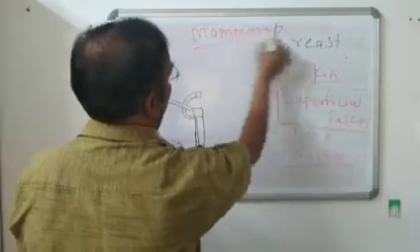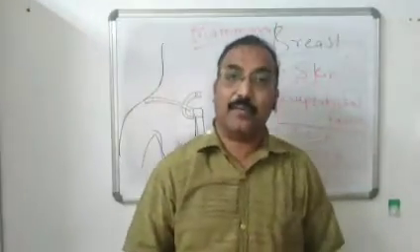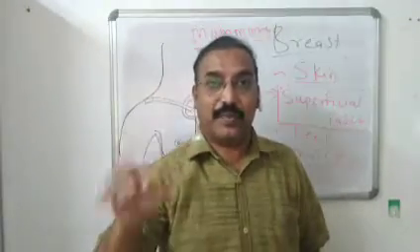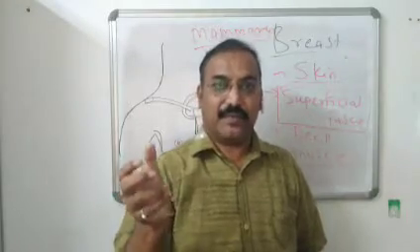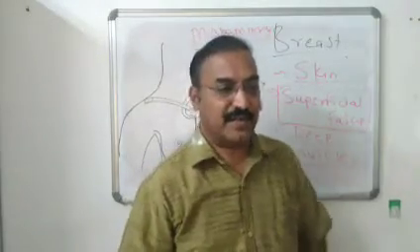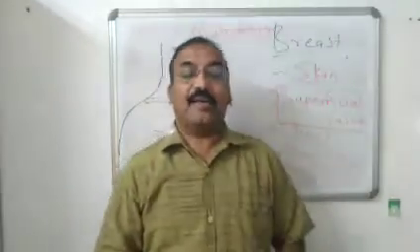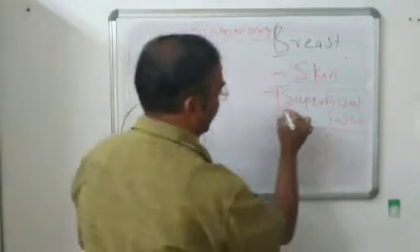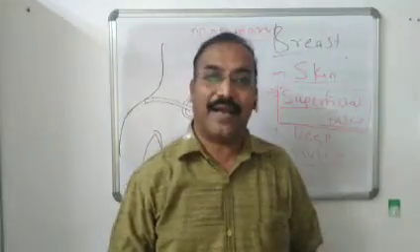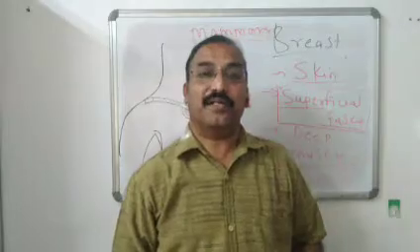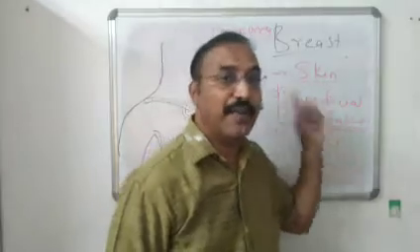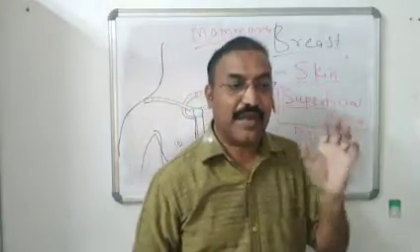Why is it called the mammary gland? Because after the birth of the fetus, the first pronunciation of that particular baby is mama. The baby says mama. That's why this gland is called the mammary gland or the breast. Understand? Now breast is present bilaterally in pectoral region, particularly the superficial fascia of pectoral region. Bilaterally means on both sides, present in both sexes. So that is the intro regarding breast.